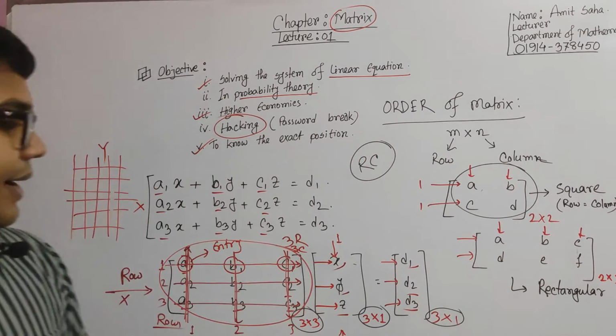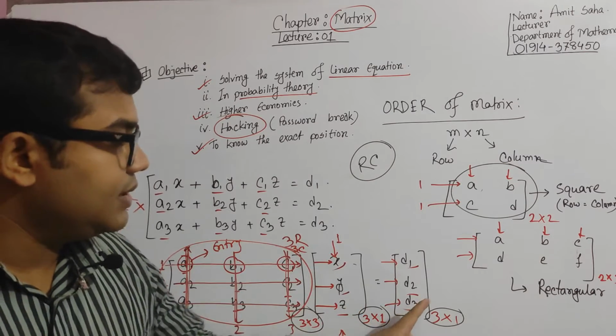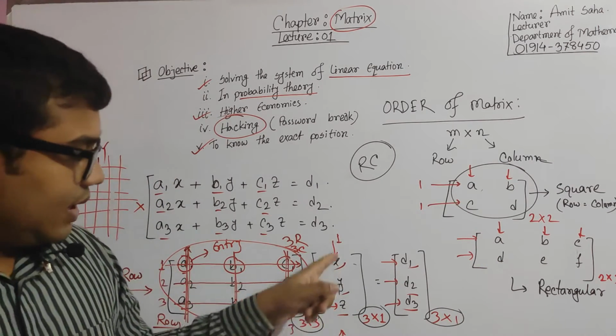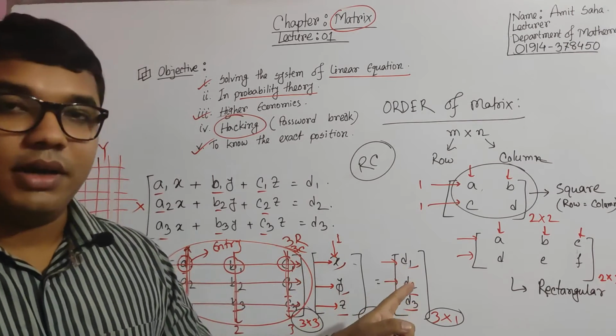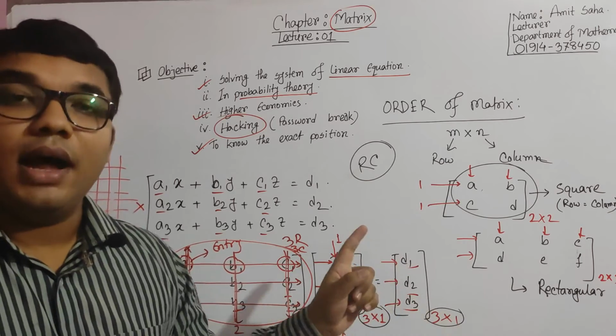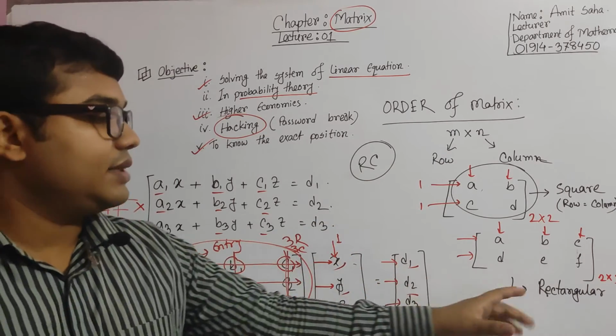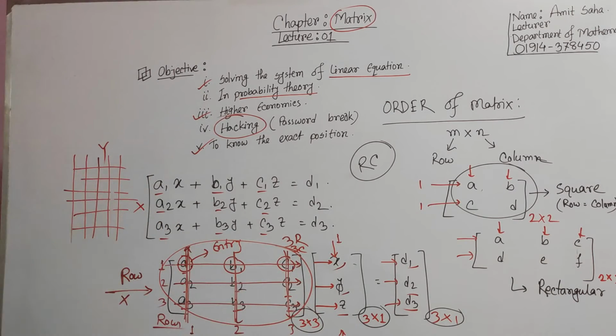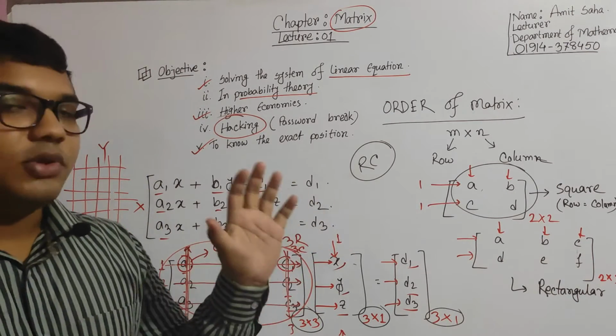Okay, and why are this and this not square matrices? Because the row number and the column number are not equal. If the rows and columns are not equal, then those matrices will be known as rectangular matrices. Okay, so now come to the main point.